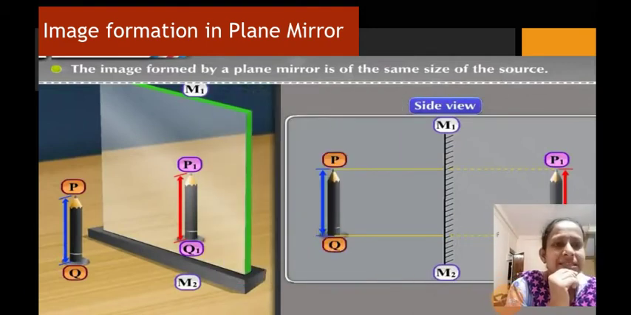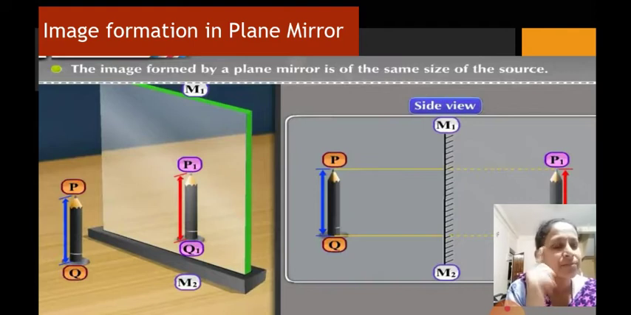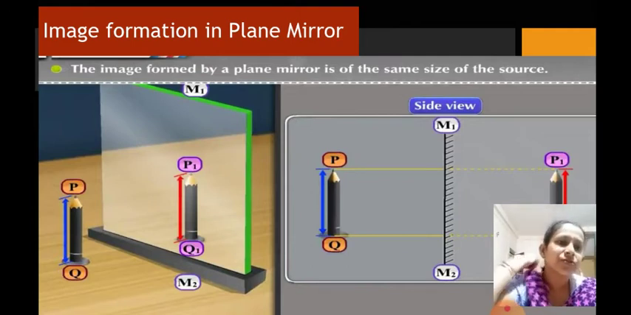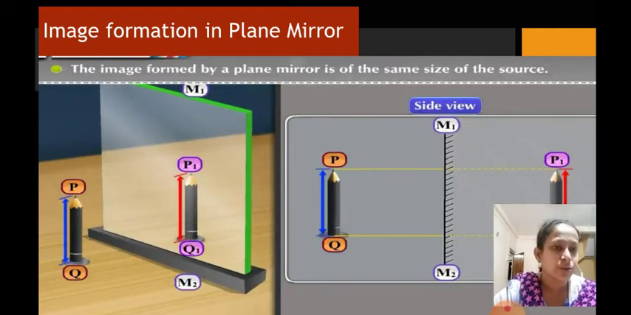So from this we come to know one characteristic of the plane mirror. The first one is that the image formed by a plane mirror is of the same size as that of the object or as that of the source, whatever is placed in front of it. Now let us try to find out something more about the plane mirror, another characteristic of the plane mirror.